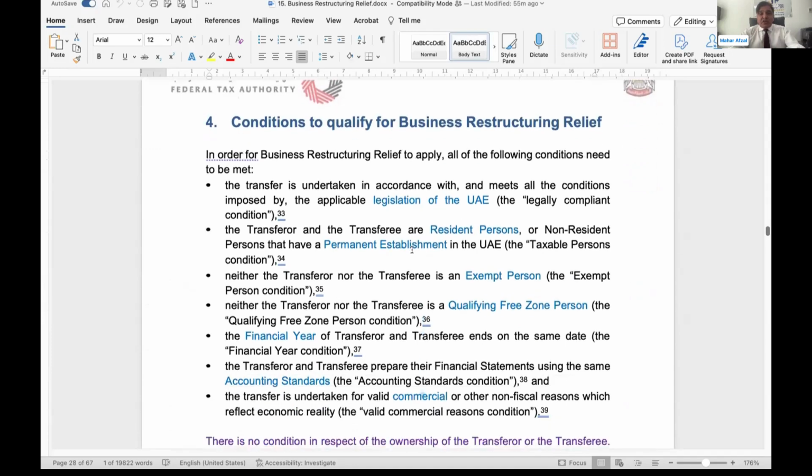Conditions to qualify for business restructuring relief, we will discuss again and again. It should be under the legislation of the UAE, but if this transfer is subject to any international or foreign law, still it will be fine. But whatever laws are applicable under this transaction, foreign, local or international, all the related laws need to be respected and all related conditions need to be fulfilled. This means the transaction needs to be exactly as per the local law, or if international law is applicable, it should be as per the requirement of the international law.